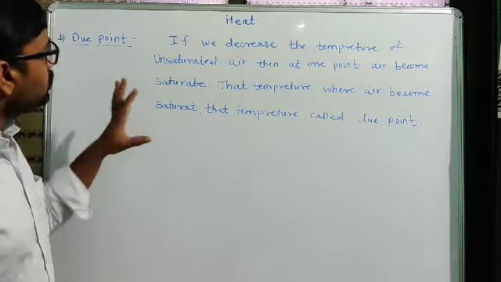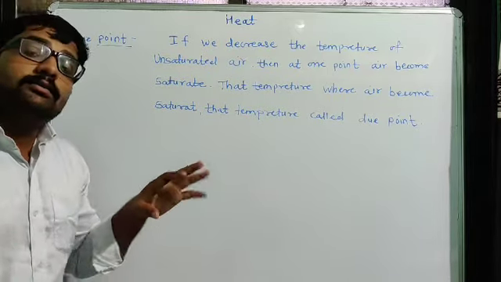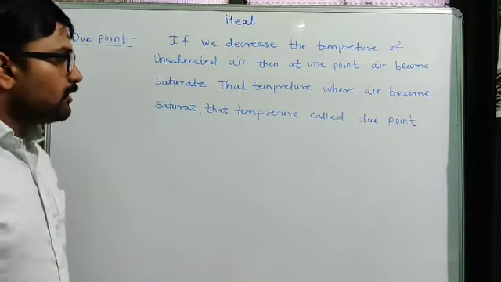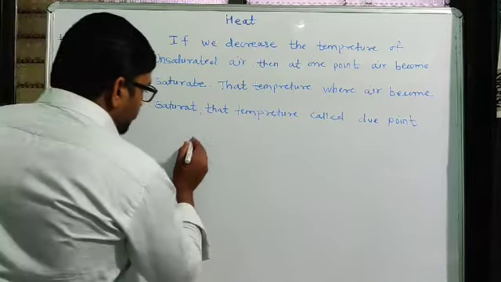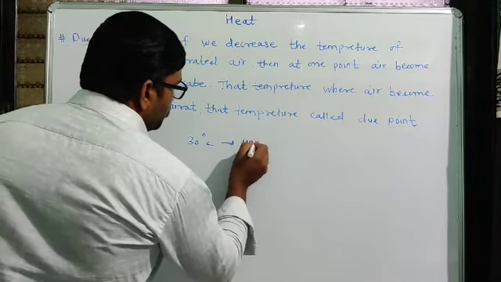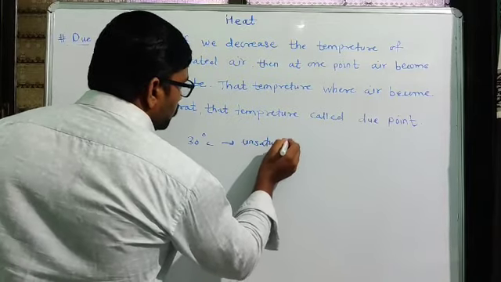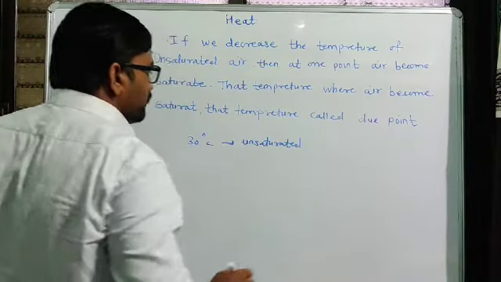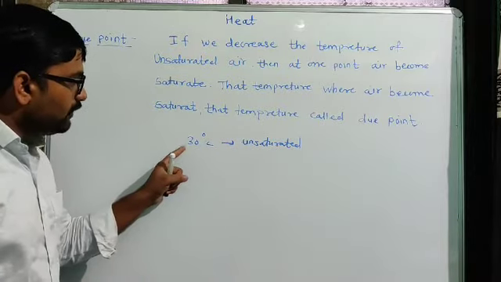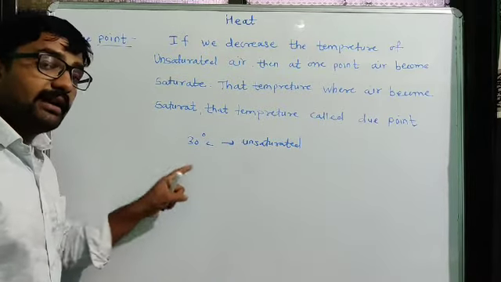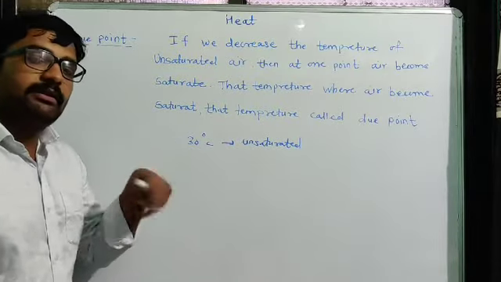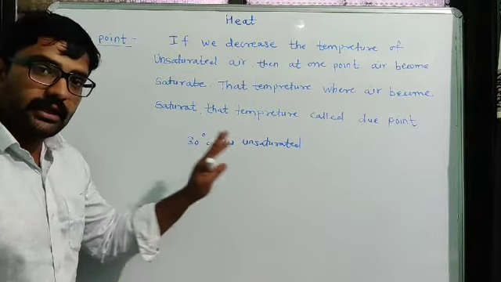So suppose you take unsaturated air of a particular temperature. Initially the temperature of the air is 30 degrees Celsius and it is unsaturated. Unsaturated air means if we add water vapors to that air at 30 degrees Celsius, the water vapors will be added in that air.